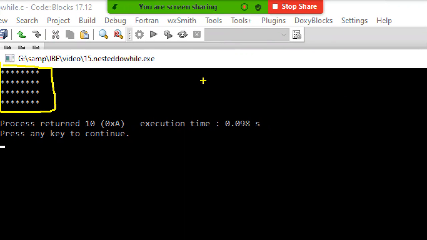Okay, the output is coming as we discussed. We have a star pattern. We are printing a pattern which contains 4 rows: 1, 2, 3 and 4. Each row contains 8 stars.